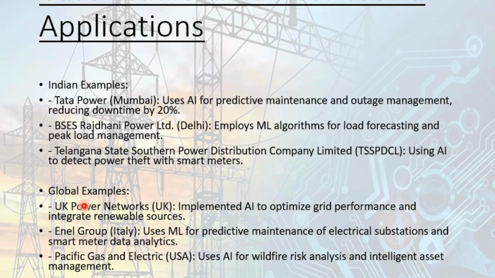Then in the UK, these are global examples, AI has been implemented to optimize grid performance and integrate renewable resources. Here the UK and other European countries are moving towards net zero emissions, so they are optimizing grid performance and integrating renewable resources with the help of AI. Then Italy, Enel Group uses ML in predictive maintenance of electrical substations and smart meter data analysis. Then the USA uses AI for wildfire risk analysis and intelligent asset management. These are the case studies we have taken from the globe, and these are Indian examples.